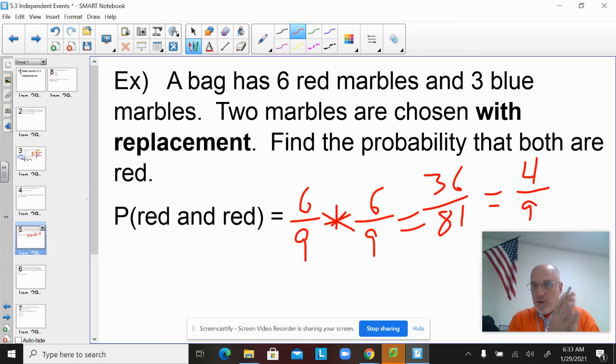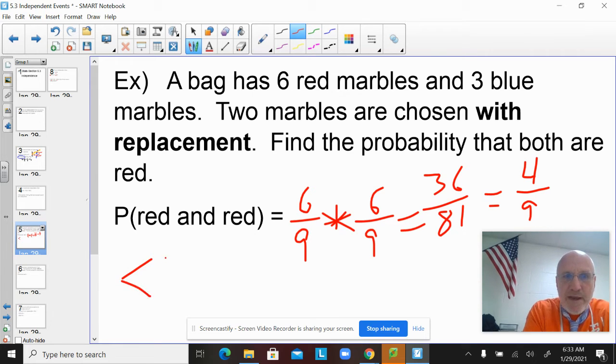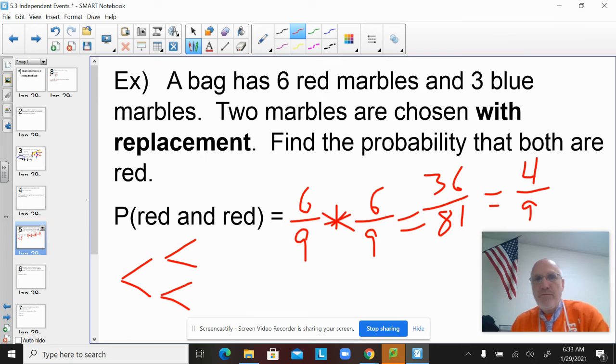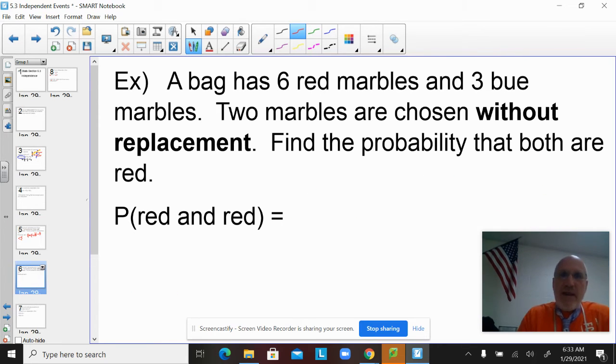So I could multiply the individual probabilities because they were independent. Okay. And again, I could have made a tree diagram. I got red and blue, and I got red and blue, red and blue. Probability of red would be 6/9 times 6/9. Now, maybe more important, let's talk about what happens if I do that without replacement.